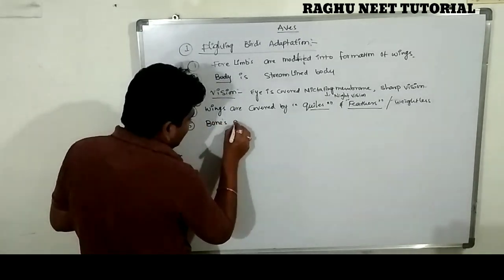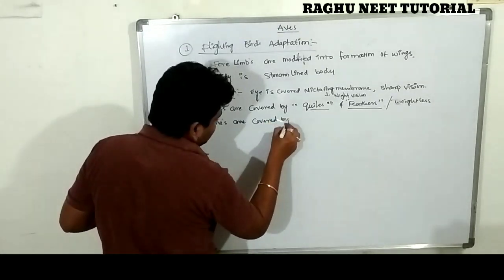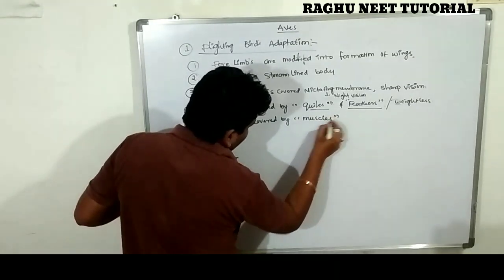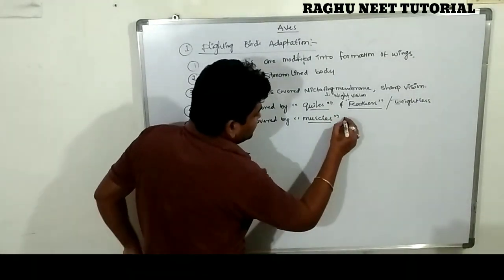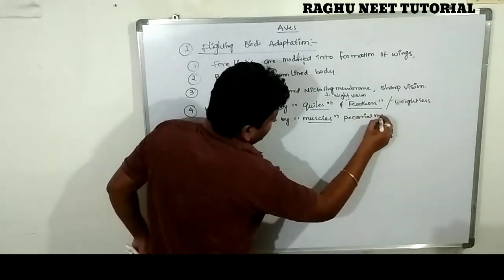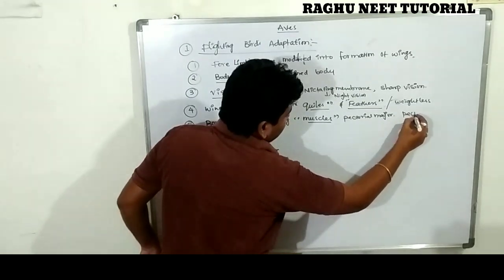Bones are covered by muscles. Two different types of muscles are there. What are they? Pectoral major muscle and pectoral minor.